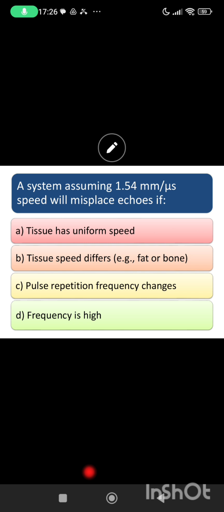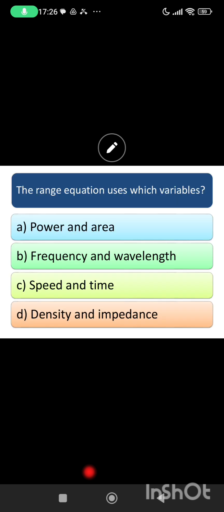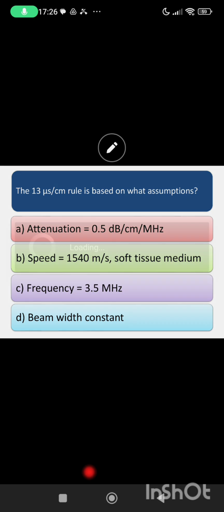A system assuming 1.54 millimeter per microsecond speed will misplace echoes if B, yes, tissue speed differs. The range equation uses which variables? C. Good, speed and time.